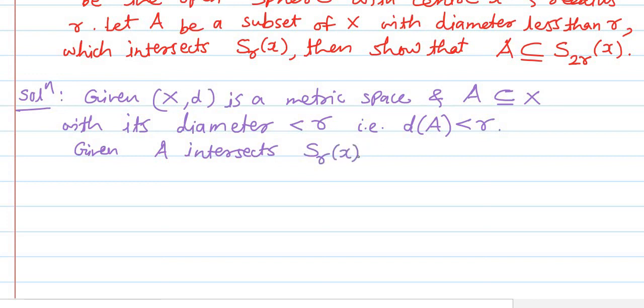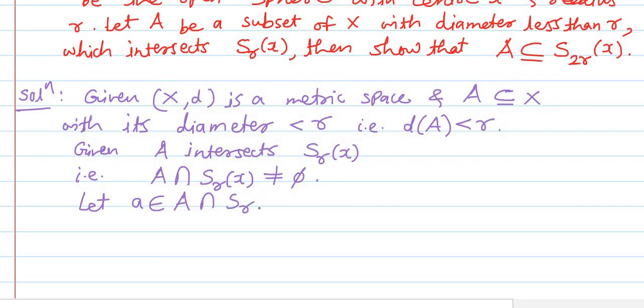As set A intersects the open sphere S_r(x), this means that set A and the open sphere have at least one point in common, which means that A intersection S_r(x) is non-empty. Okay, so now we'll consider a point. Let us suppose that a belongs to the set A intersection with the open sphere S_r(x).